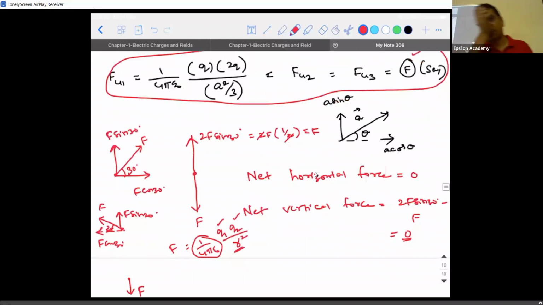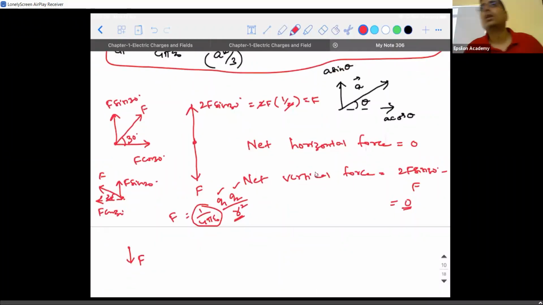So write down the conclusion, guys, if you have not made any note. So what is the conclusion I told? In an equilateral triangle, if all the charges placed at the vertices are of equal magnitude, then the force experienced by the charge at the centroid is always 0, irrespective of the magnitude of the charge at the centroid.